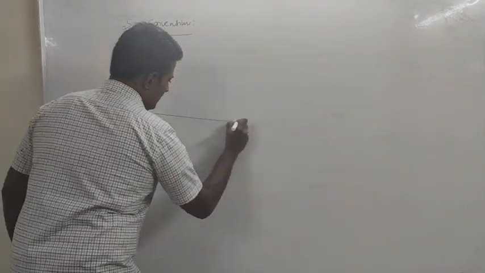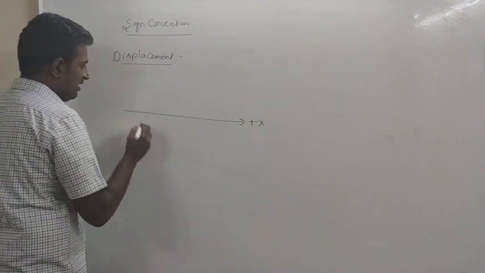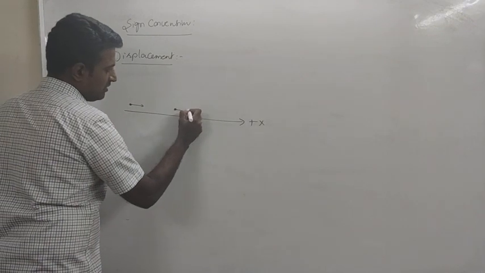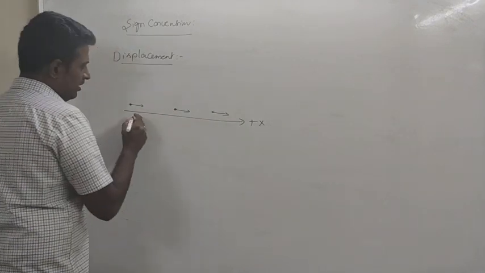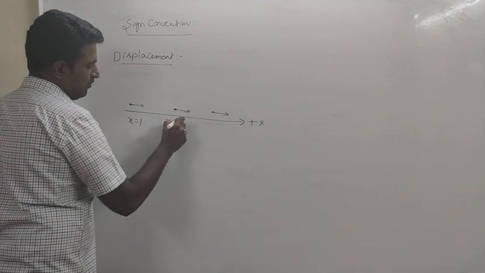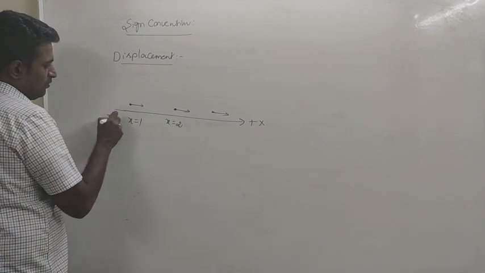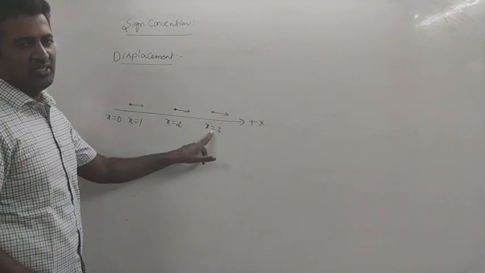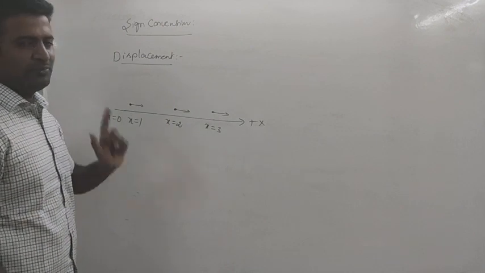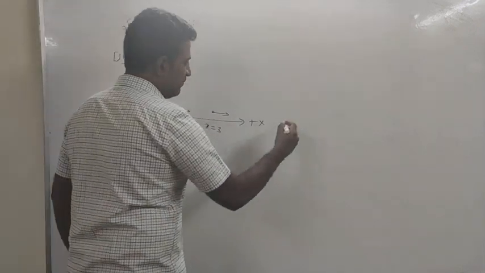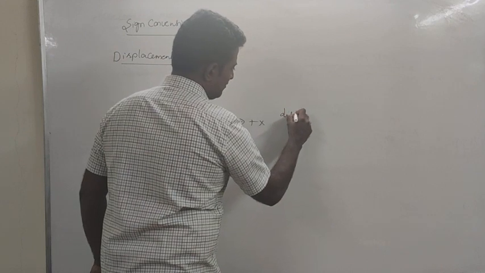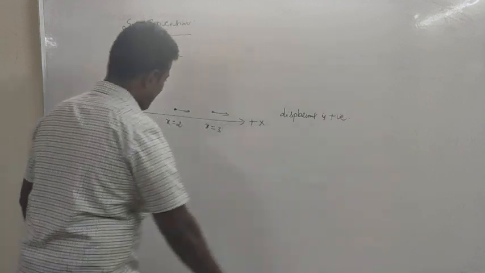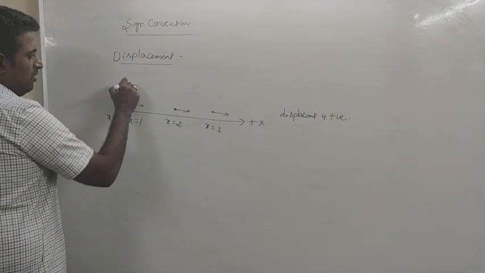So, if a particle is moving along positive x-axis, you observe as time passes on, what is happening? Particle may cross x equal to 1, x equal to 2, this is x equal to 0 and x equal to 3 like that. As time passes on, position is increasing. Final position minus initial position will be positive. So when particle is moving along positive x-axis, displacement is positive.